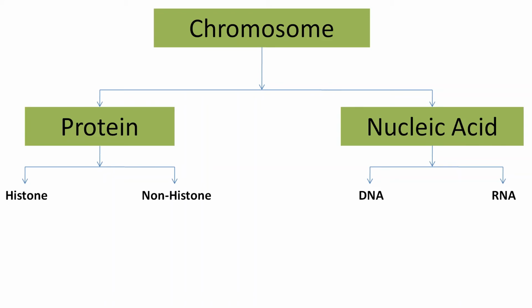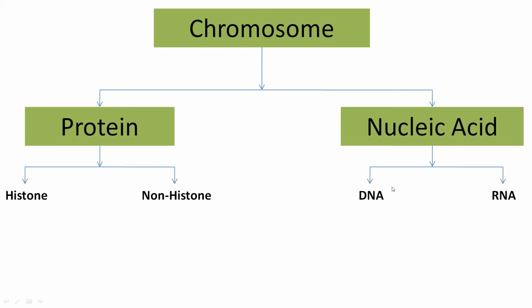Clear? So in histone protein there are three amino acids, arginine, histidine and lysine, and in non-histone protein there are two, tryptophan and tyrosine, present in the chromosome.